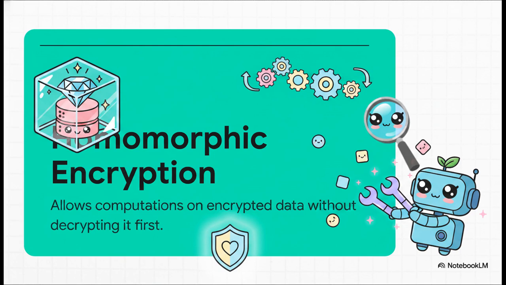This is an advanced, specialized form of encryption that allows an AI model to actually perform computations on encrypted data without ever decrypting it first. It's wild to think about. Think of it like a master jeweler working on a priceless diamond, but the diamond is stuck inside a locked, impenetrable glass box. The jeweler can shape and alter that diamond using specialized tools built right into the box, but they never actually touch the gem itself, and the box is never opened. So the AI learns and calculates without ever seeing the raw sensitive data.